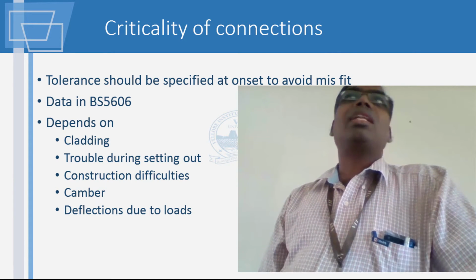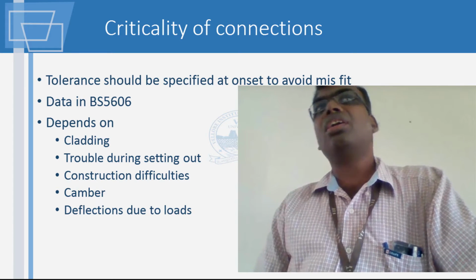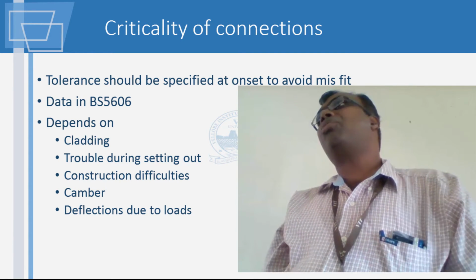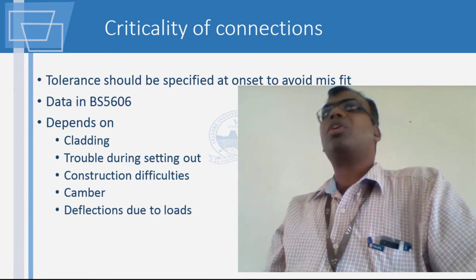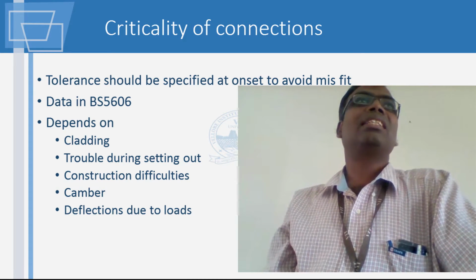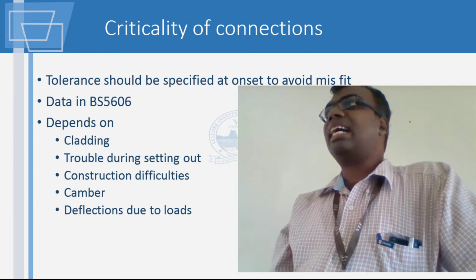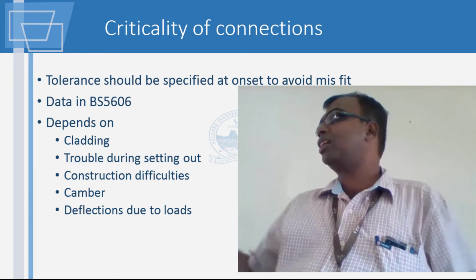Basically, what are the factors that determine the tolerance of your precast units? First and foremost, the cladding which you use determines the tolerance. What is meant by cladding? Cladding is like the dress you put on top of the building.